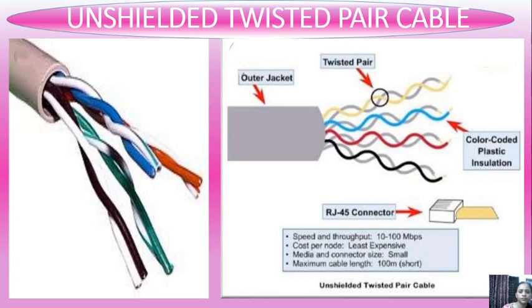One more image is here for unshielded twisted pair cable. At the left side, you can see the unshielded twisted pair cable, and at the right side, this is the complete diagram of unshielded twisted pair cable. That is outer jacket, then twisted pair, then color coded plastic insulation, and RJ45 connector. So this is the complete diagram of unshielded twisted pair cable, and it is least expensive. We have seen the features also. So this is unshielded twisted pair cable.